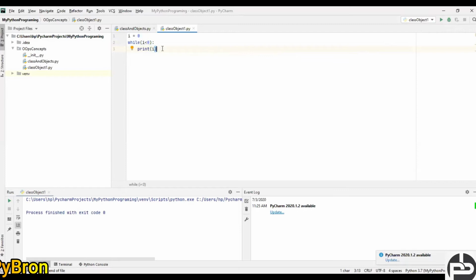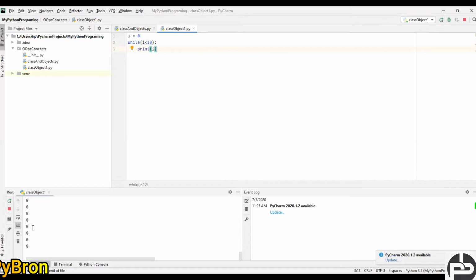Okay, it did not print anything. Why? Because initially the i value was 0, right? And it is checking the condition: 0 is not less than 0, right? So what we can do here is put the condition i less than 10, and let's print this. Oh, it's my bad. Okay, what is going to happen?